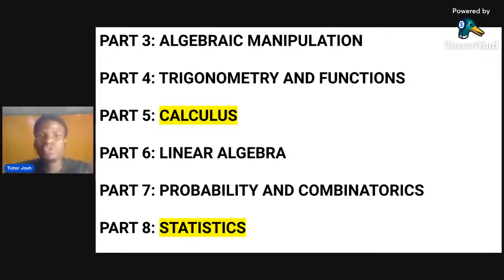Part seven, you'll be learning probability and combinations. So those of you that have done statistics, stats 111, 112, this online course is for you. Part 8, you are going to be learning statistics, everything about statistics. Is it your mean, median, mode? Is it your regression? Is it your standard deviation? Everything is in part 8.